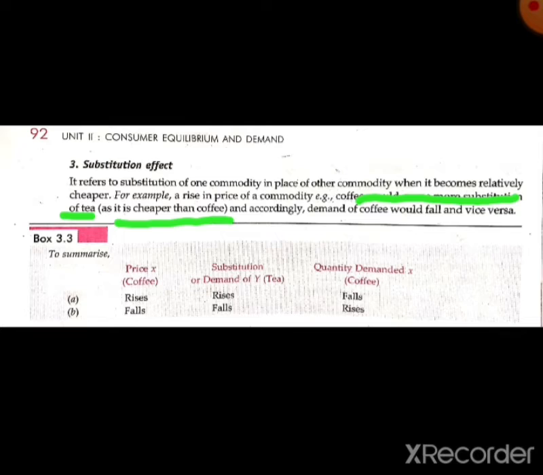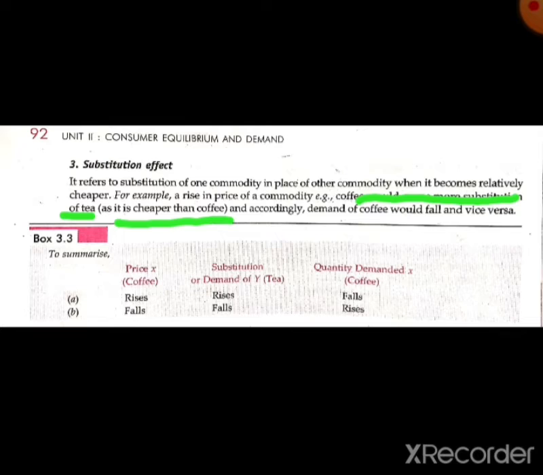So under that condition, take an example related to your own environment. Suppose we have taken two pens, one is Cello Gripper and the second one is Reynolds. When the price of the Cello Gripper rises, so it becomes from 7 to 20, what will we do? We replace the Cello Gripper with the Reynolds, because the price of the Cello Gripper has become too much in comparison to the price of the Reynolds. So it is called the substitution effect.